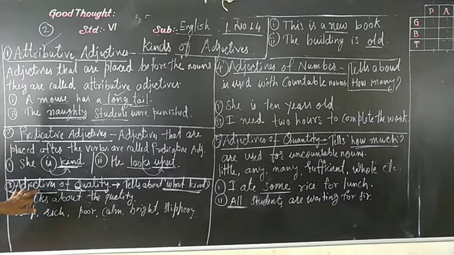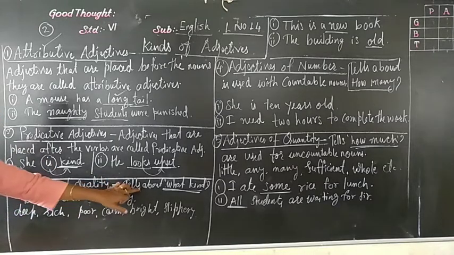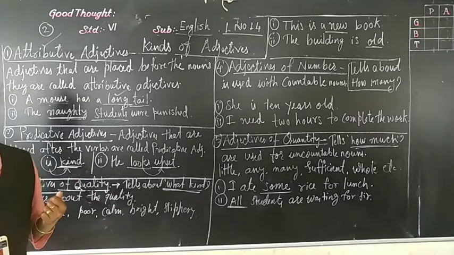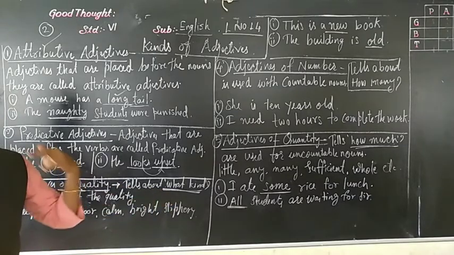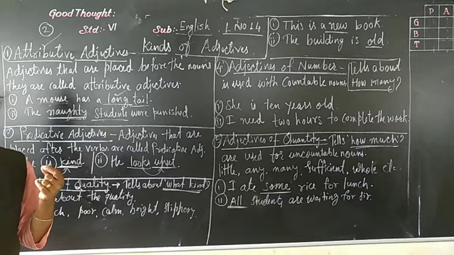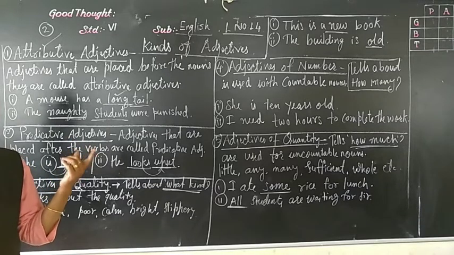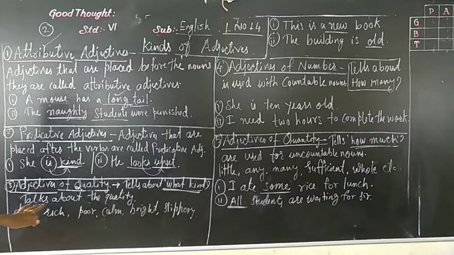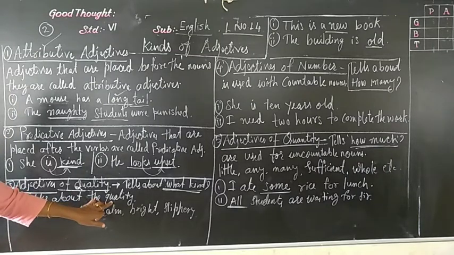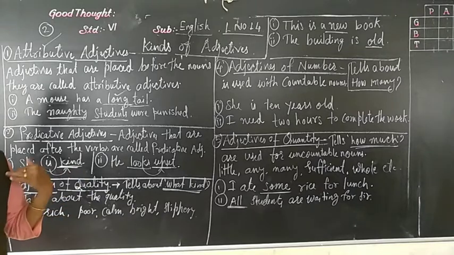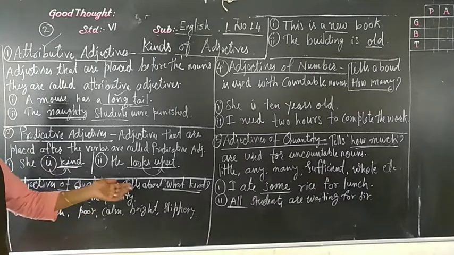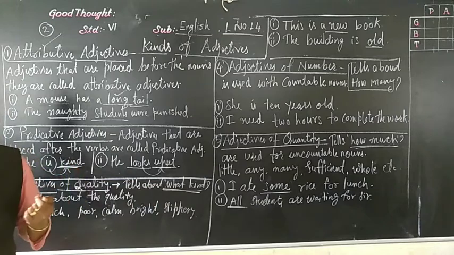Okay, so adjectives of quality tells about what kind. If you are asking what kind of, see, wow, nice dress. Which type of dress? Nice dress. So it talks about the quality. The adjectives of quality talk about the quality and tell about what kind of that.